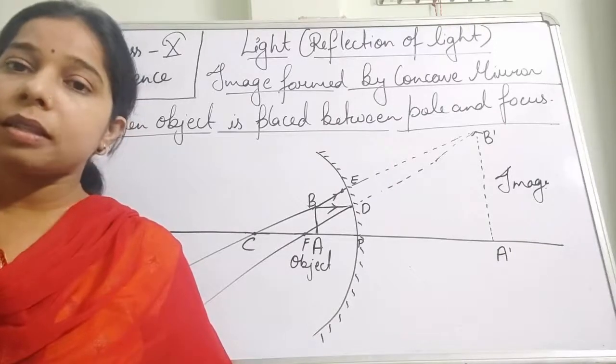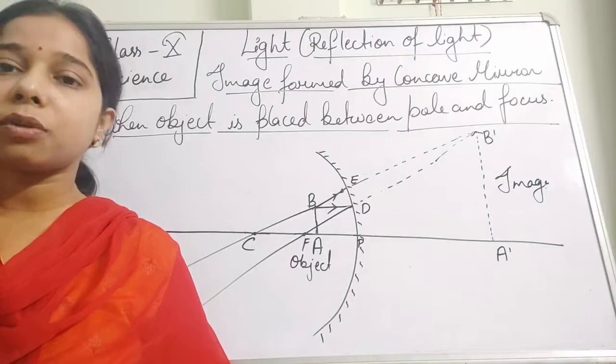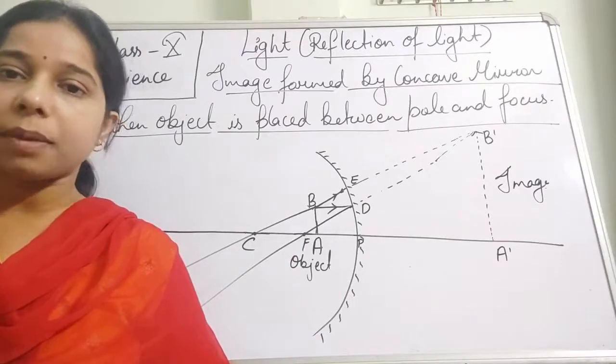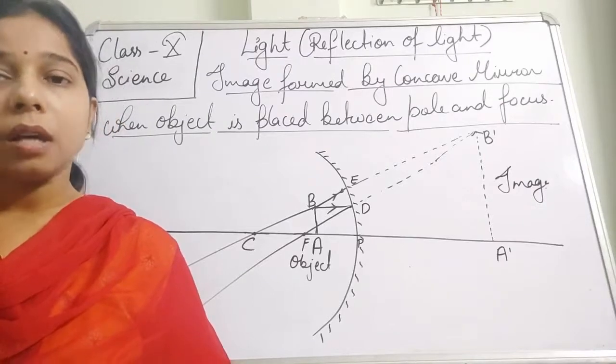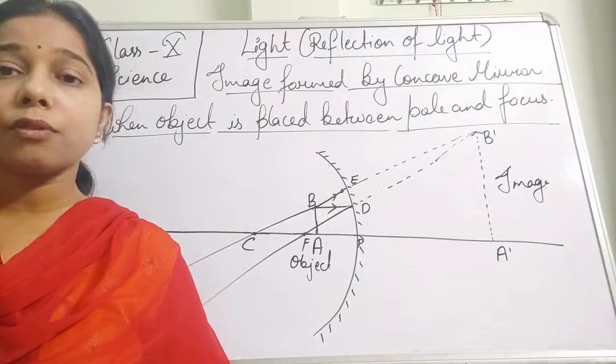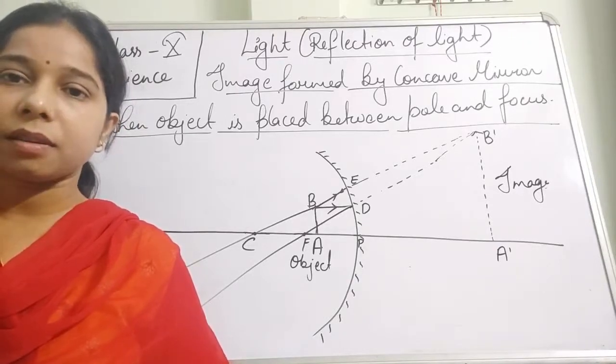The second thing, students, is that if a ray of light is passing through the center of curvature, then it will get reflected along the same path. The third one is that if a ray of light which is passing through the focus, after reflection becomes parallel to the principal axis.